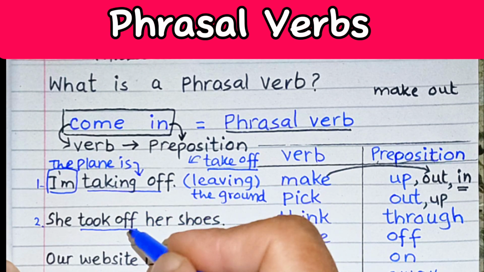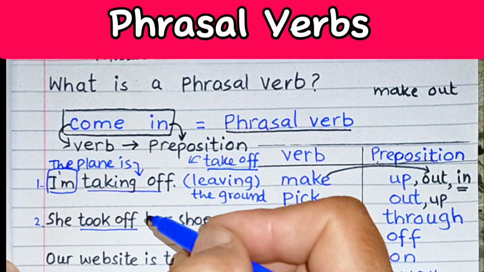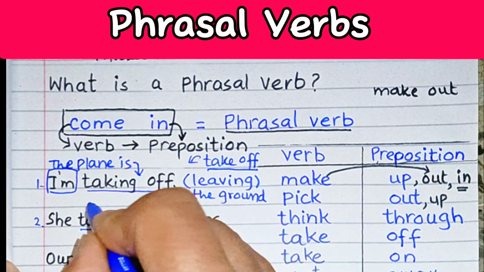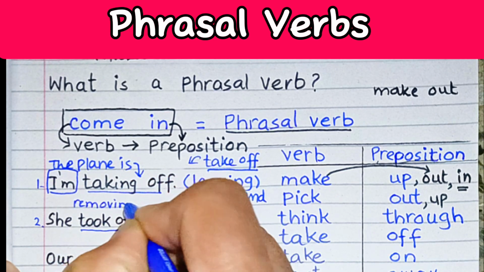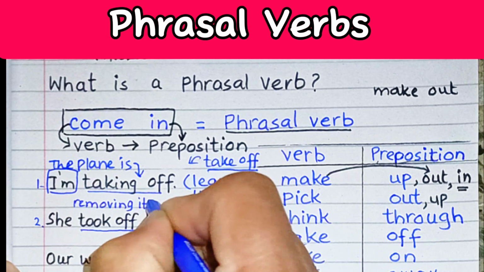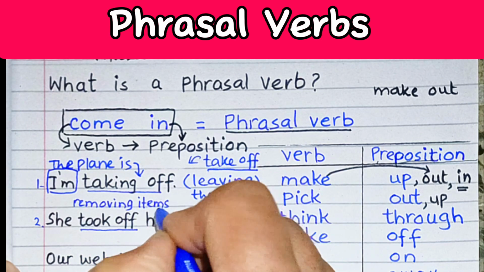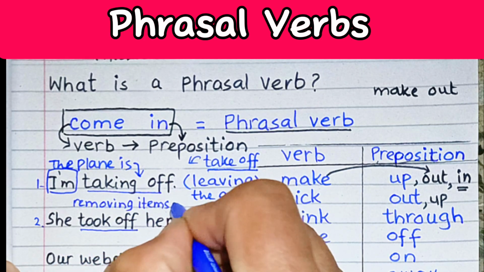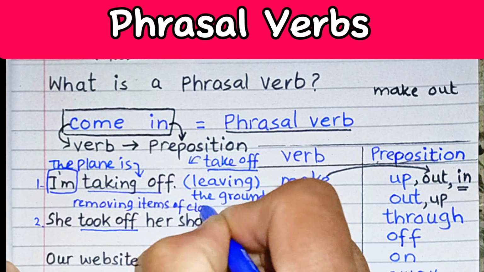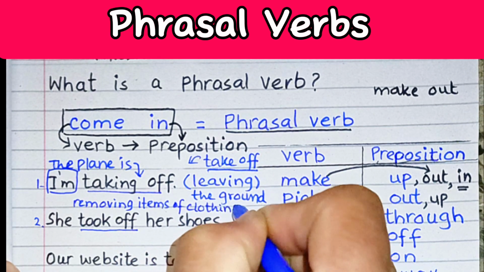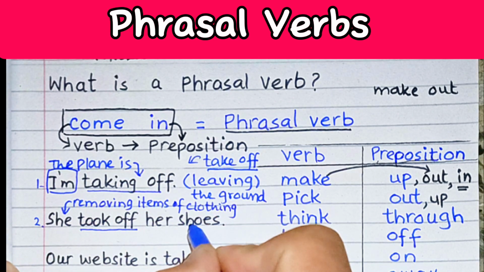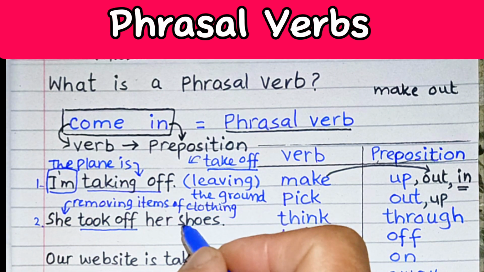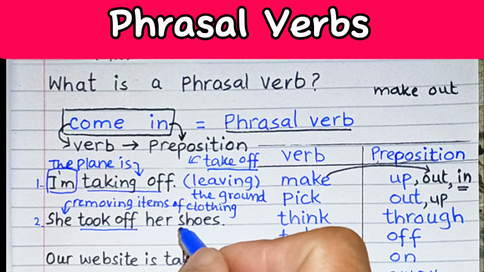It's often used for removing items of clothing. So in this sentence, she took off her shoes means she removed her shoes and got relaxed.